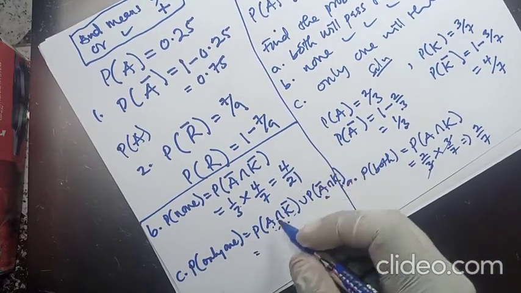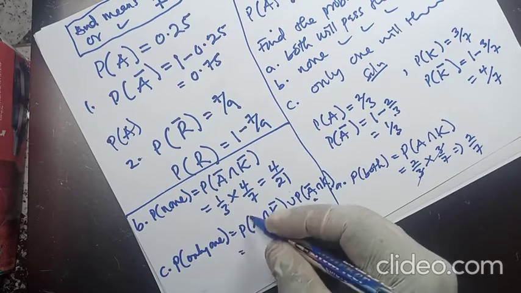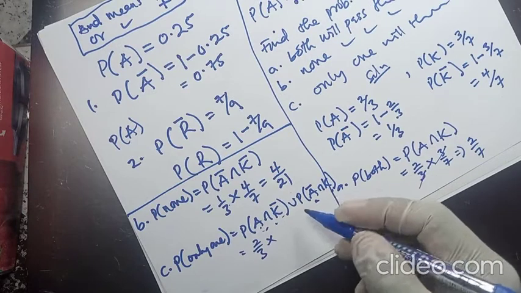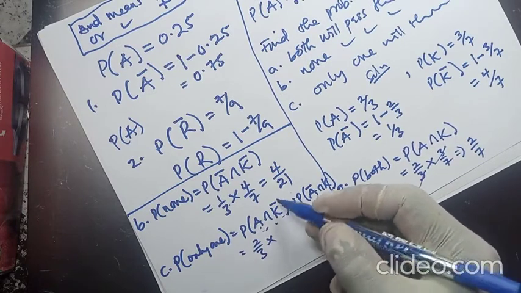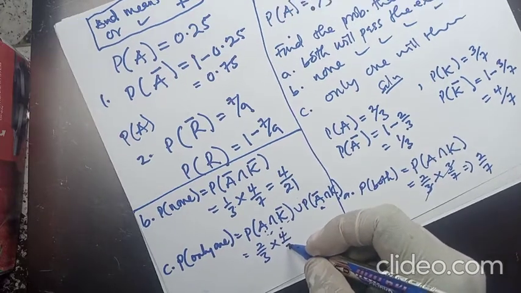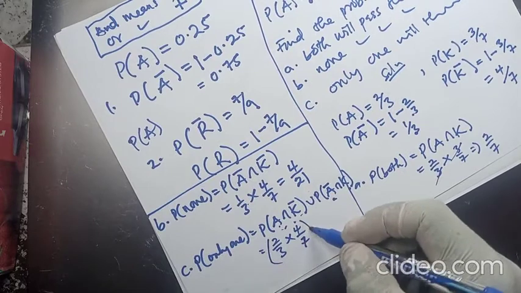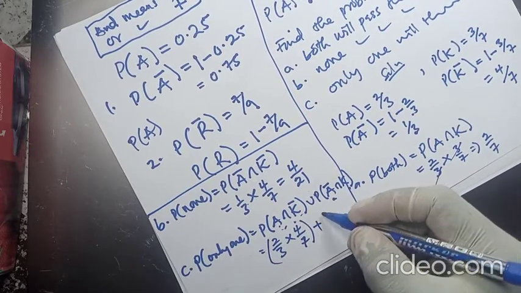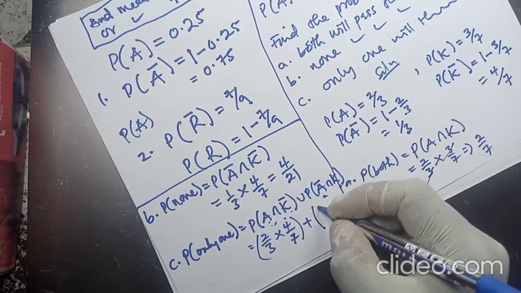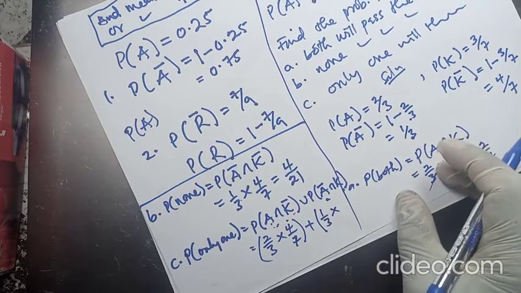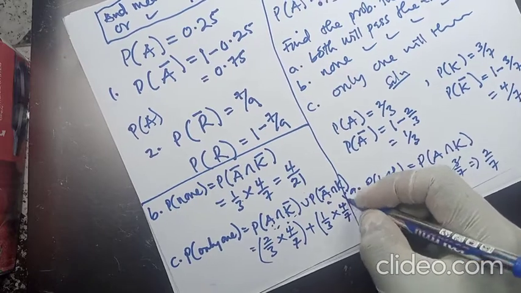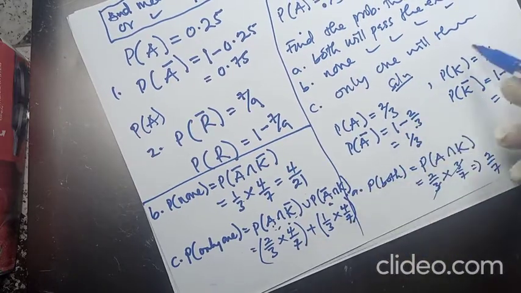So the probability that Amma passes the exams is 2 on 3, times the probability that Kofi will not pass the exams, which is 4 on 7. Plus the probability that Amma will not pass the exams, 1 over 3, times the probability that Kofi will pass the exams, which is 3 on 7. As I'm taking the data here, we're using the data here.